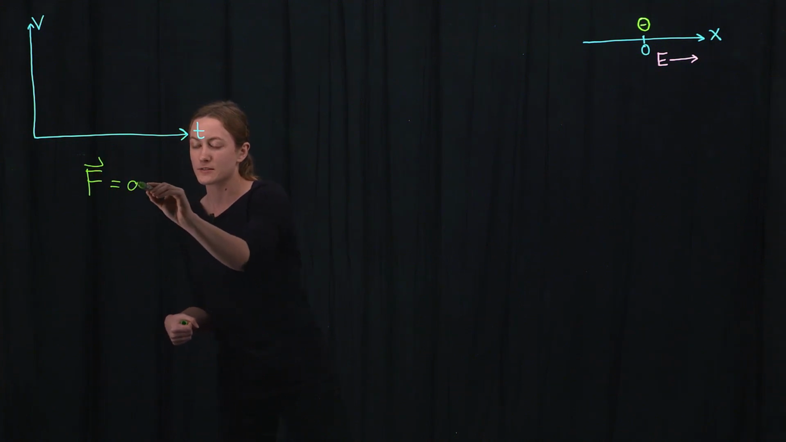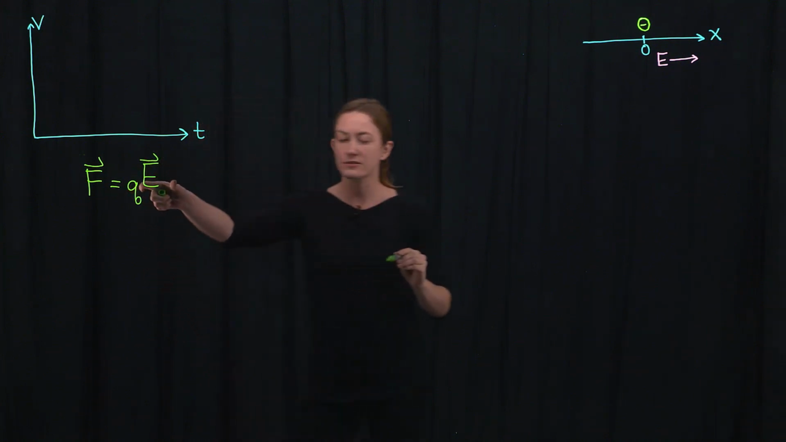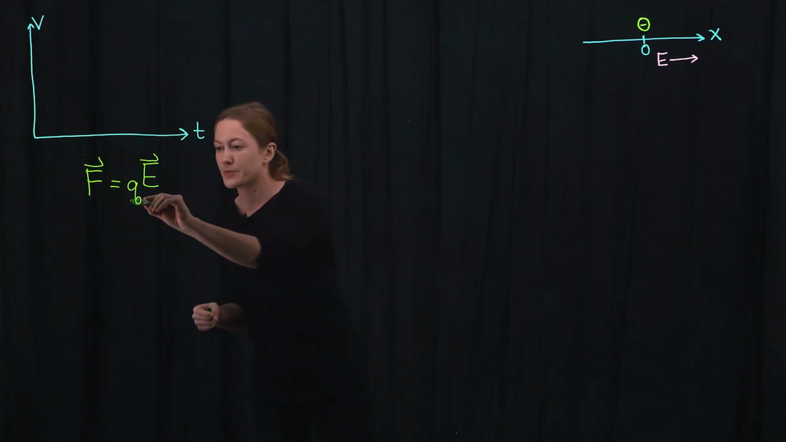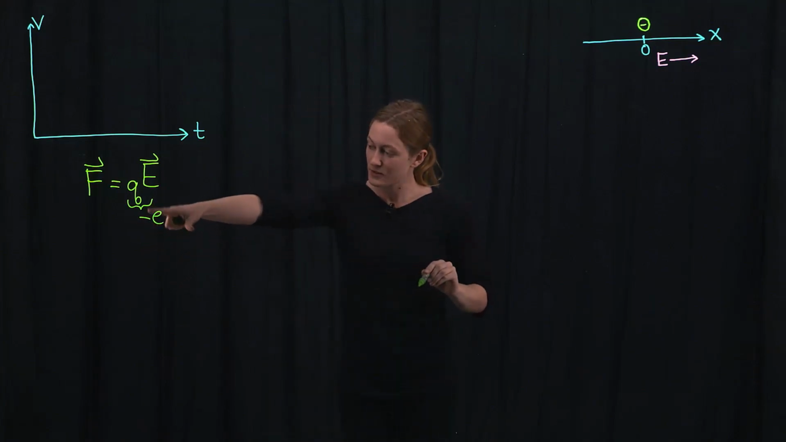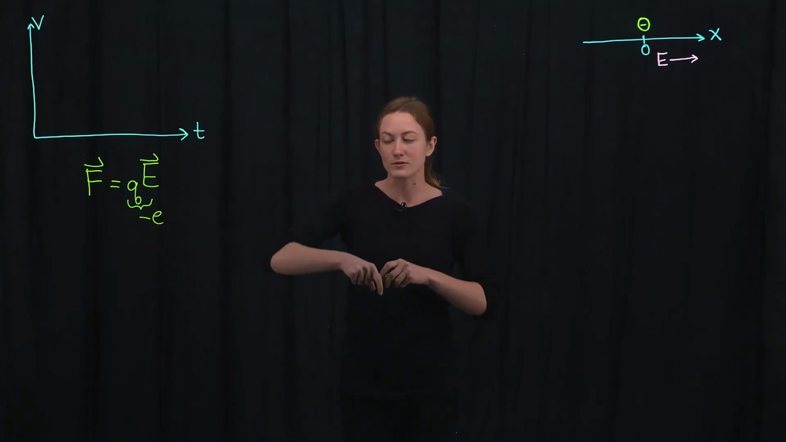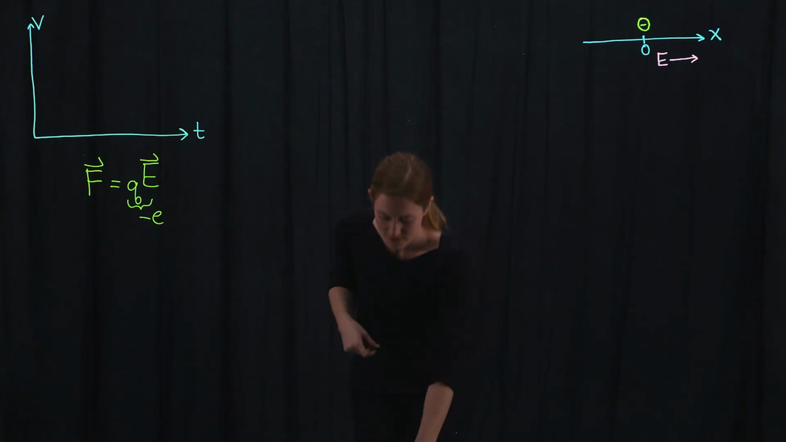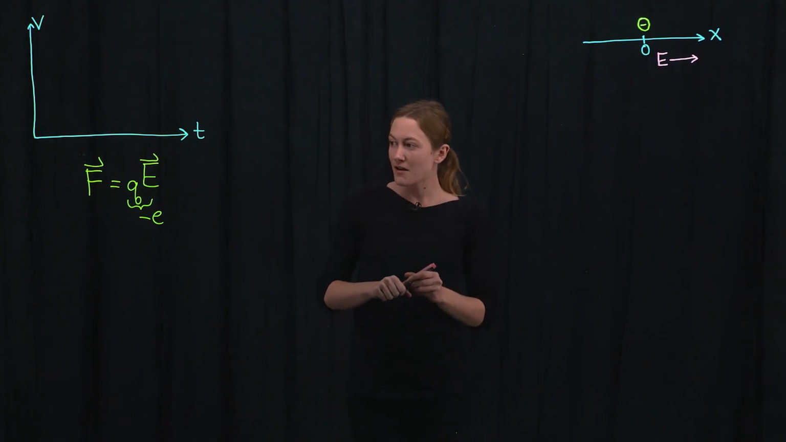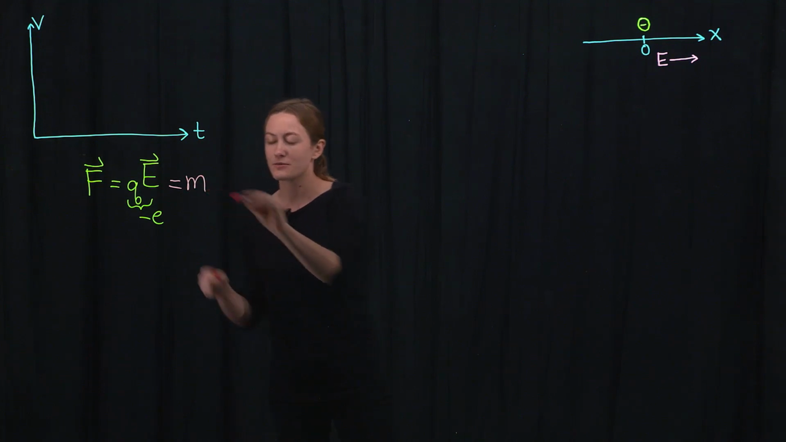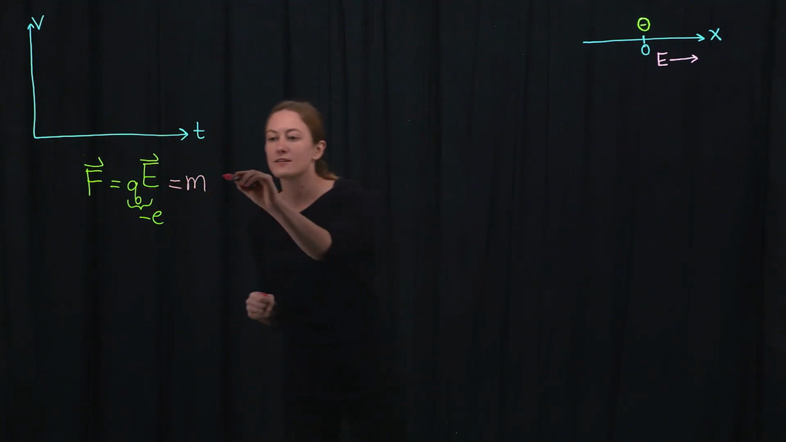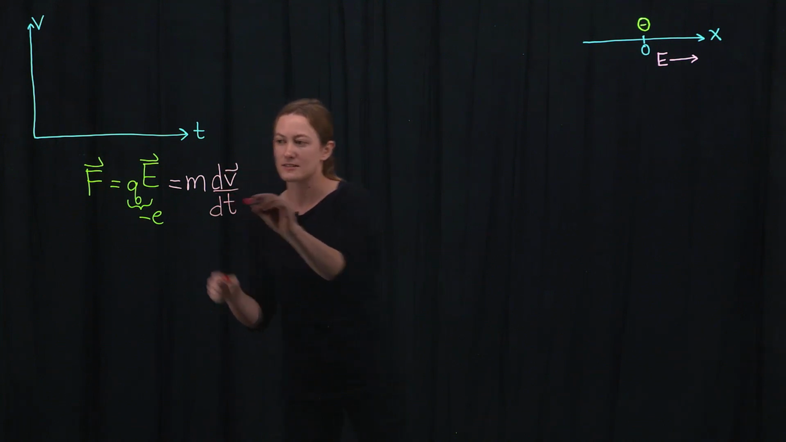force equals the charge of the electron times the electric field, where recall that the charge of an electron is equal to minus e, where we take e equals 1.6 times 10 to the minus 19 coulombs. I've given that number in the solutions. Now, Newton's second law says that force equals mass times acceleration. So we set the force due to the electric field equal to the mass times the acceleration, which is dv dt.